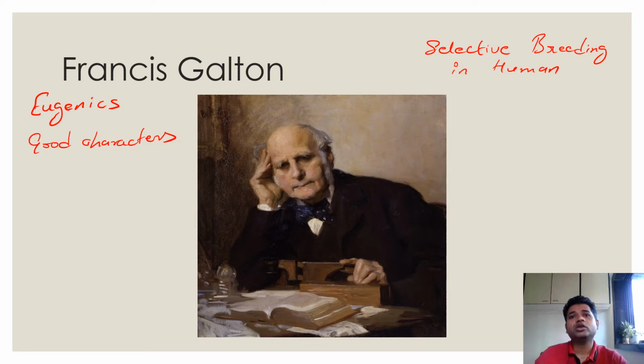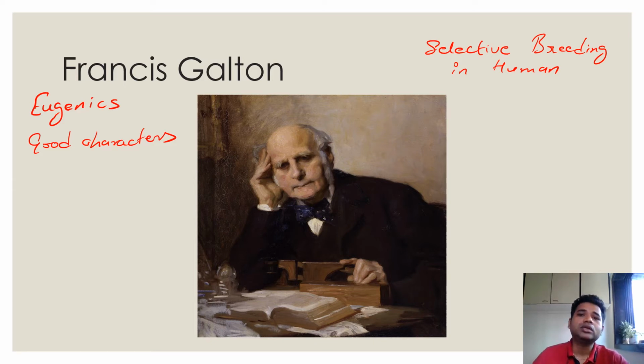It was like controlling the marriages also. Certain groups of people were not allowed to marry certain other people. So he promoted that there should be a control on marriages, a control on who is going to breed or who is going to mate with someone. That was a very controversial stand taken by Galton.